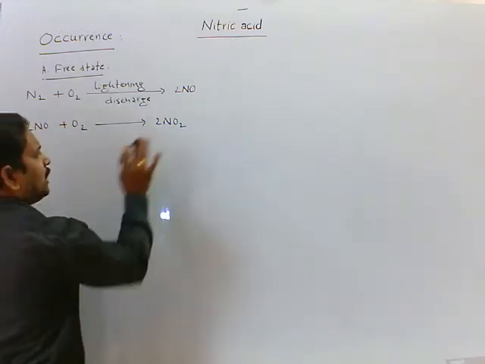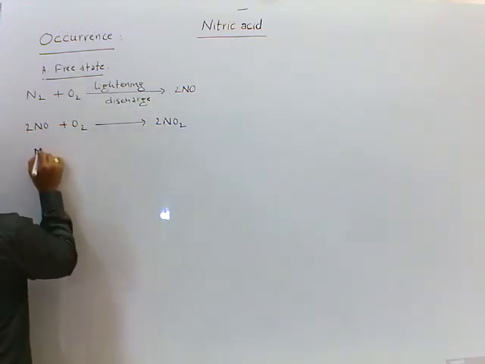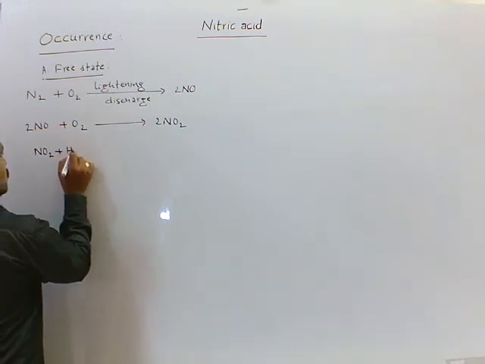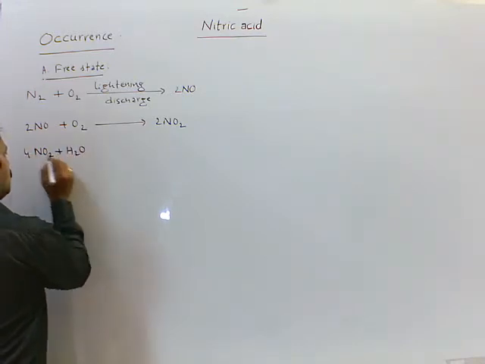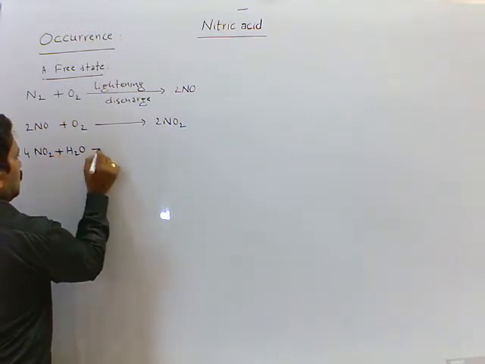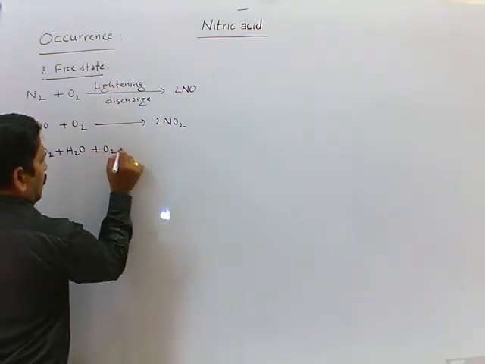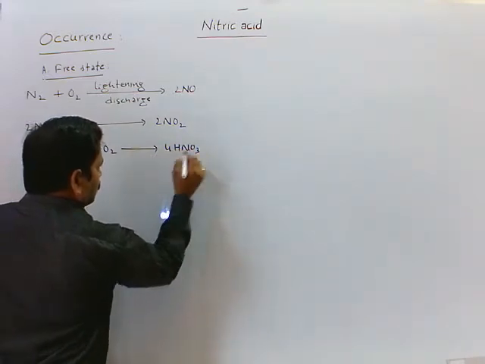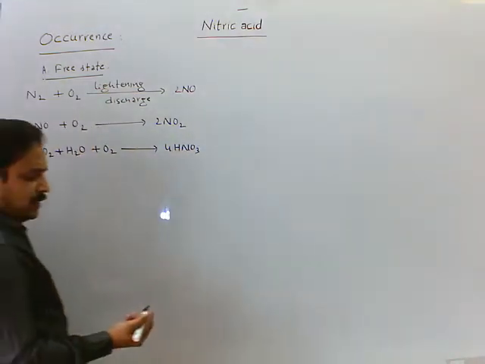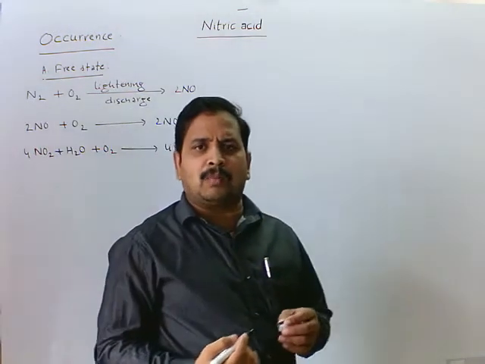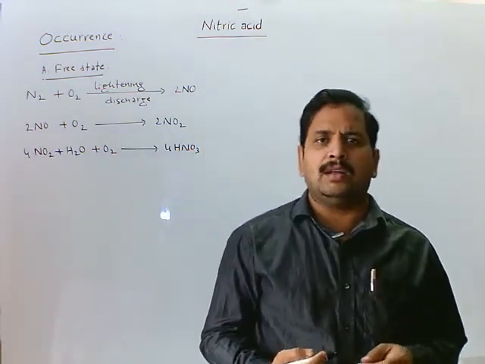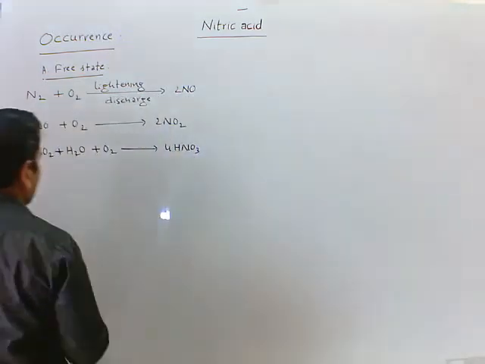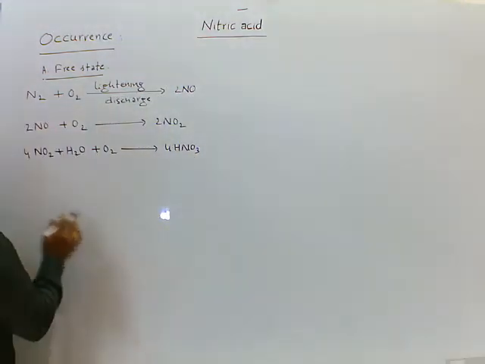This is dissolved in rainwater. NO2 plus H2O, in the presence of oxygen, gives nitric acid. This nitric acid reacts with calcium carbonate present in the soil and forms calcium nitrate. So, atmospheric nitrogen is fixed in the soil.